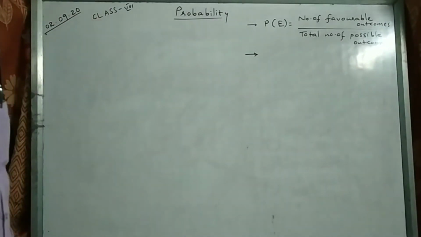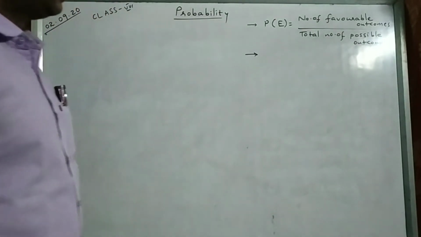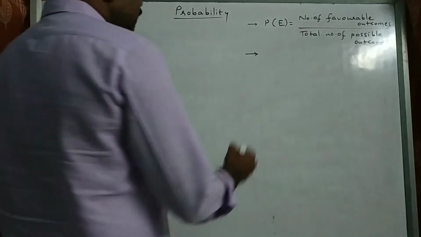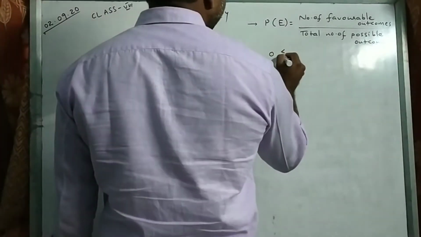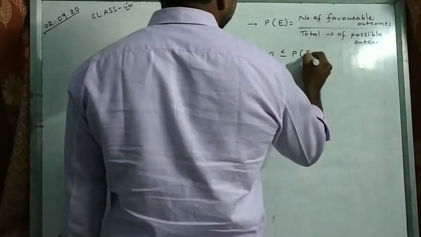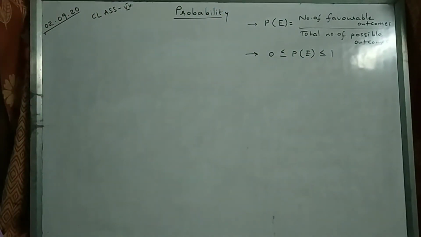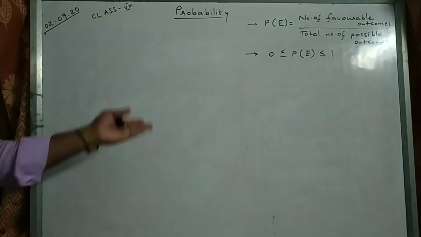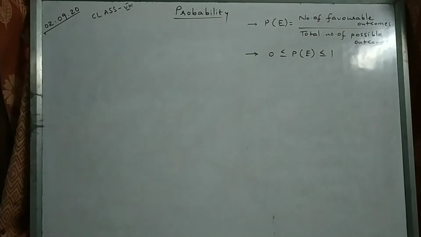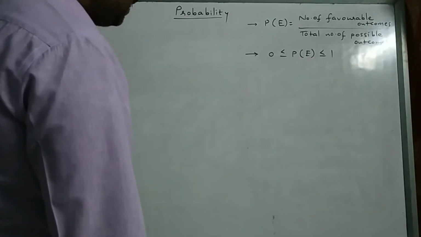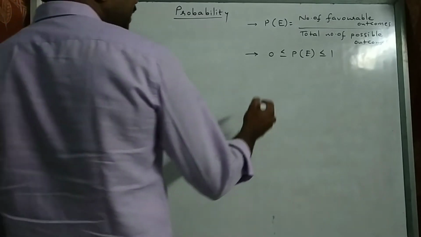Total number of possible outcomes set, if you put under set, that is called sample space. So probability of an event always lies between 0 and 1. It cannot be less than 0 and cannot be more than 1.